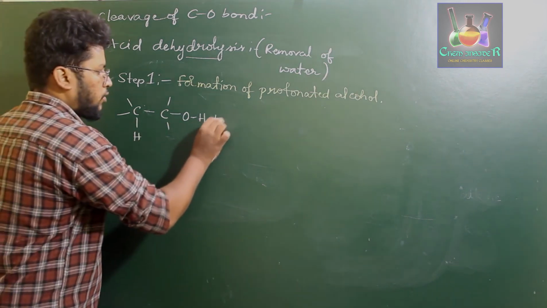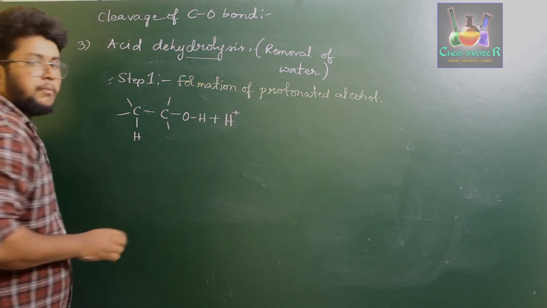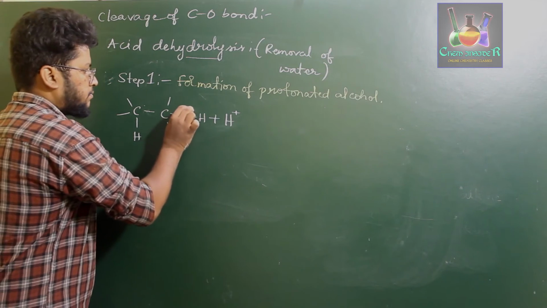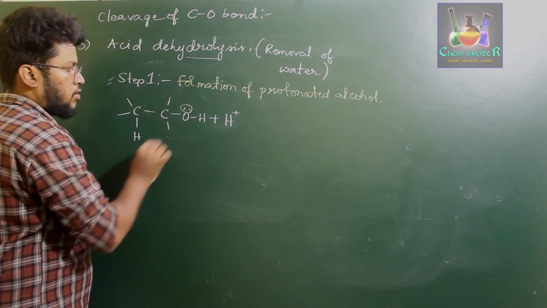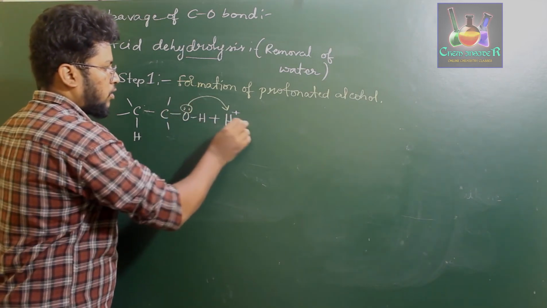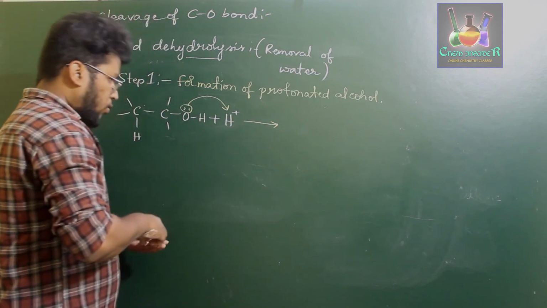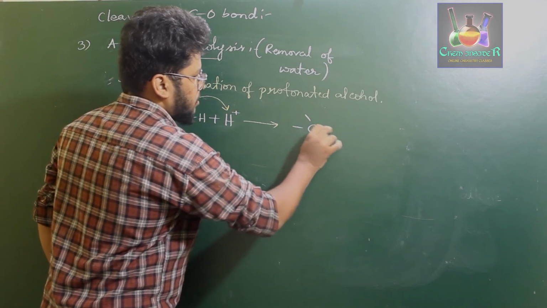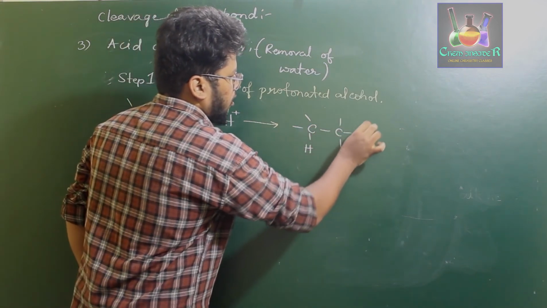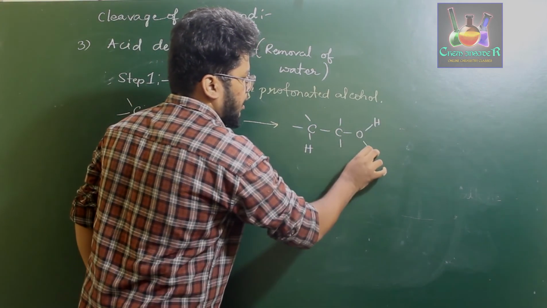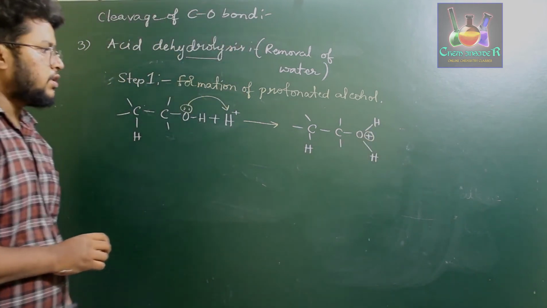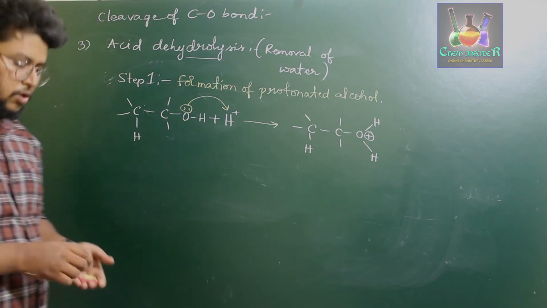When you treat a proton, that is nothing but the proton from the protonic solvent, the lone pair of electrons on oxygen attacks the proton to form protonated alcohol. It forms protonated alcohol, that is oxygen carrying an additional hydrogen with a positive charge on oxygen. So this is the protonated alcohol.